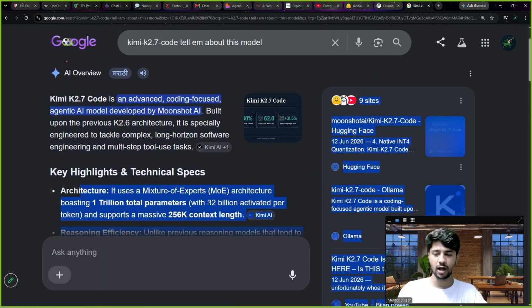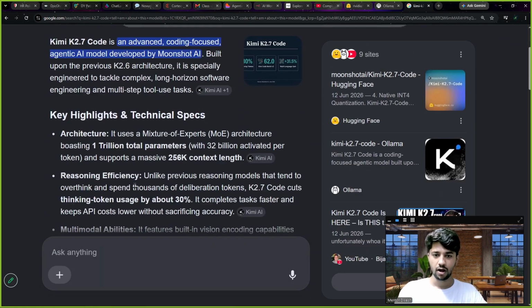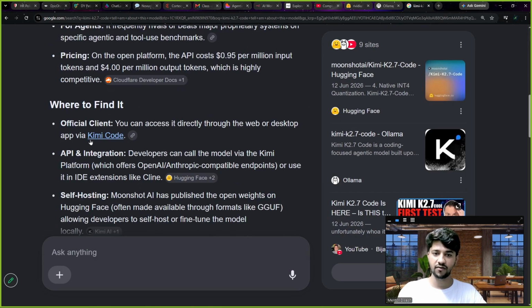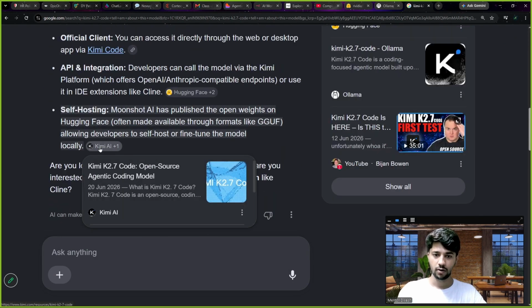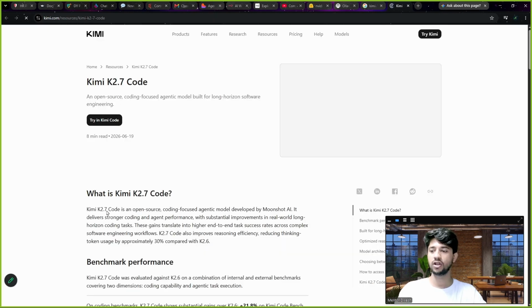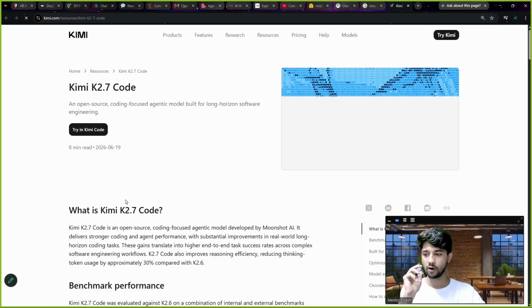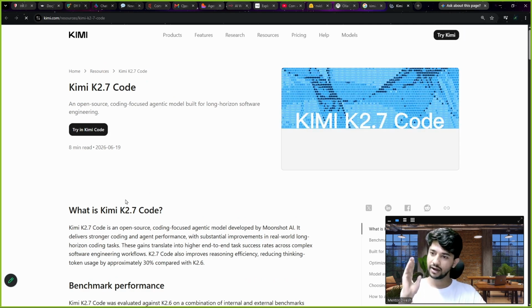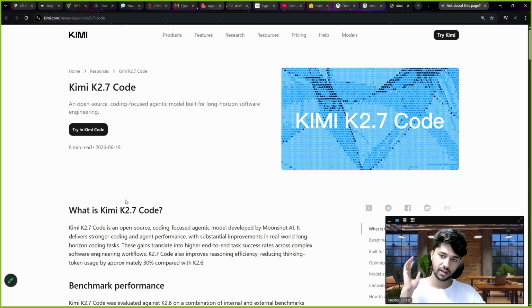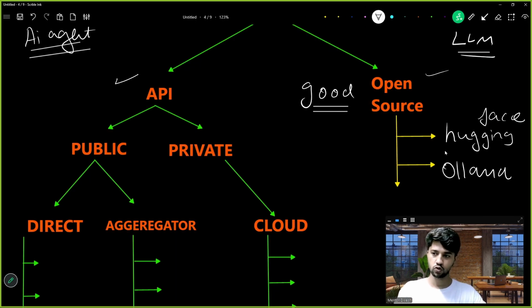You can read about architecture and all. You don't have to go here, but you will understand that it is developed by Moonshot. Okay, Moonshot is some organization, and you can go to their website and then you can read more. I'm trying to tell you everything you want to explore about the agentic AI space. The latest information will always be available on the website. All right. So Hugging Face and Ollama are the free sources, but the constraint is you will have to have a good computer configuration.